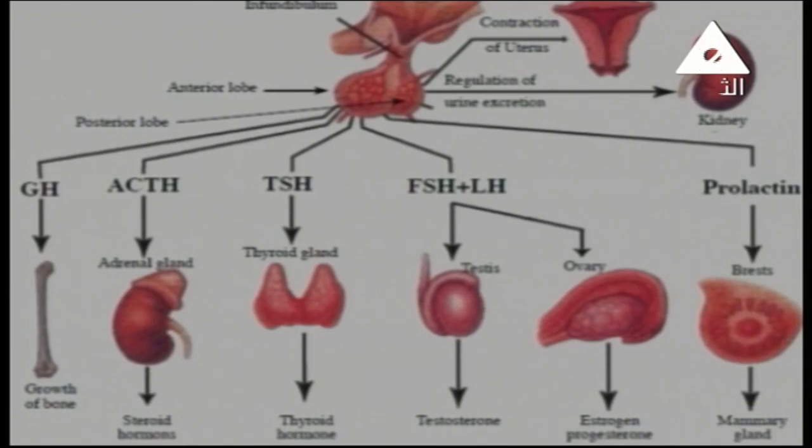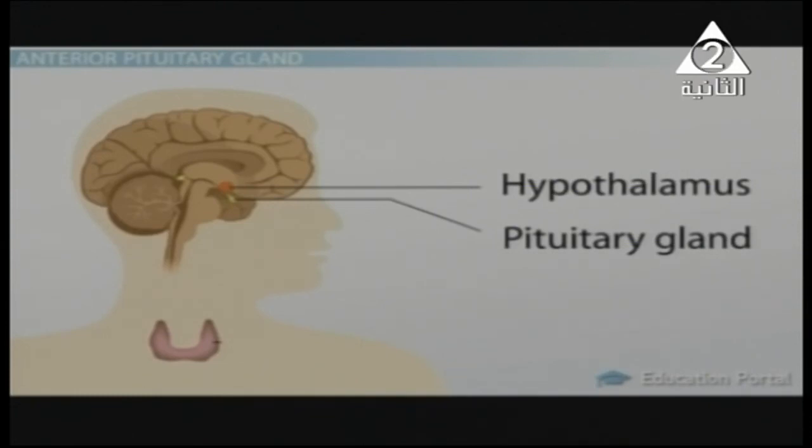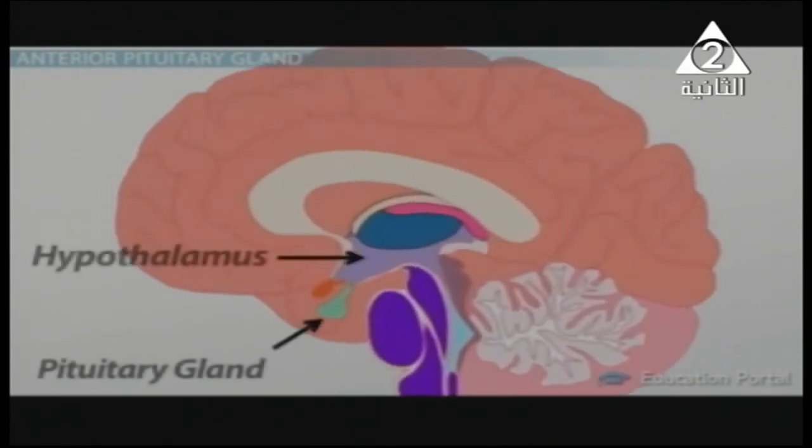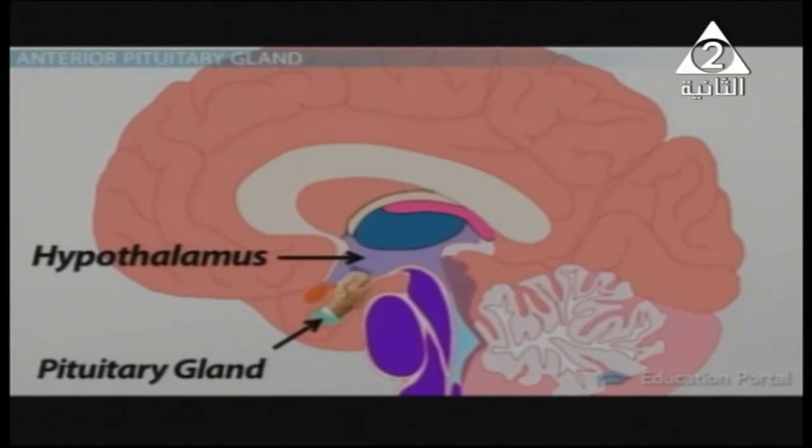And also we have some important information like regulation of urine excretion, as we're going to study. These are the most important hormones that are secreted by the anterior and posterior lobes of the master gland. The hypothalamus, as we said, is a part connected with the brain, okay? And it has an important function of regulating most of the vital functions of our body. And these pictures just show you that the hypothalamus and pituitary gland are tightly connected together, okay? So the hypothalamus is a part of the brain.